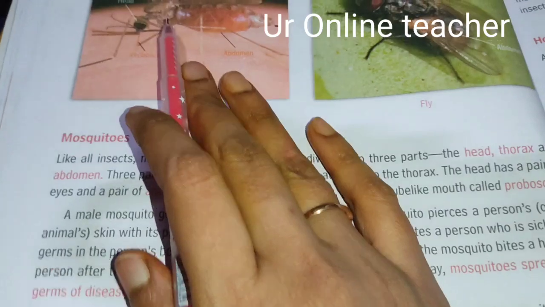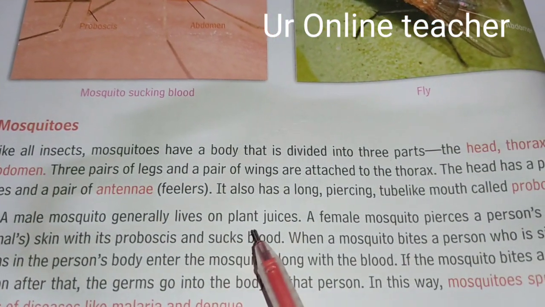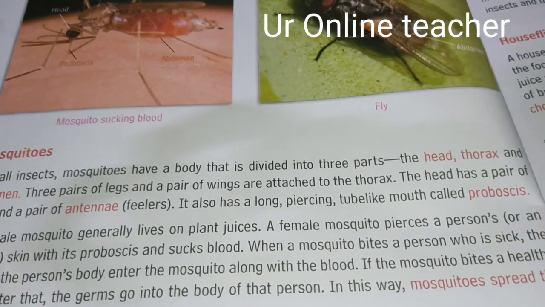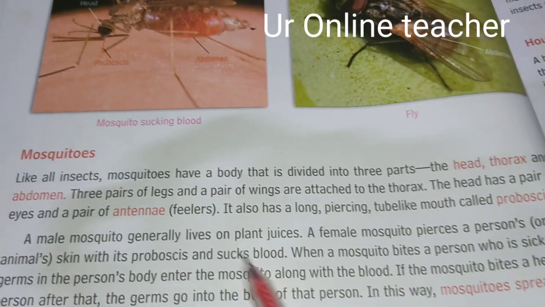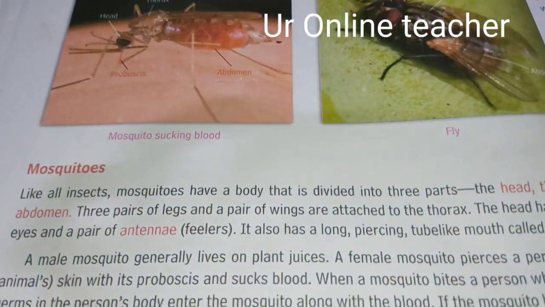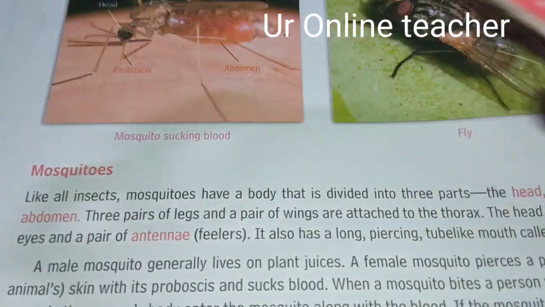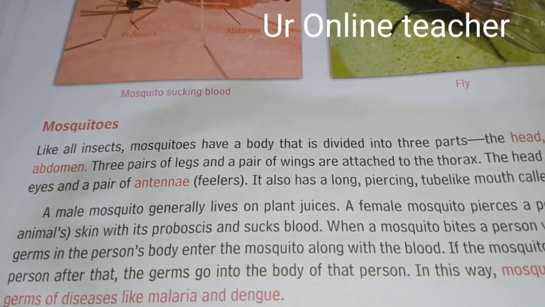A male mosquito generally lives on plant juices, whereas a female mosquito always pierces a person's skin with its proboscis and sucks blood. So with this proboscis it just pierces and drinks the blood of the person. So always the female mosquito will bite, the male mosquito will not bite.